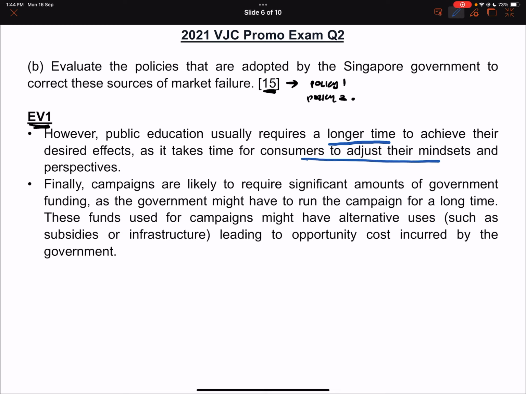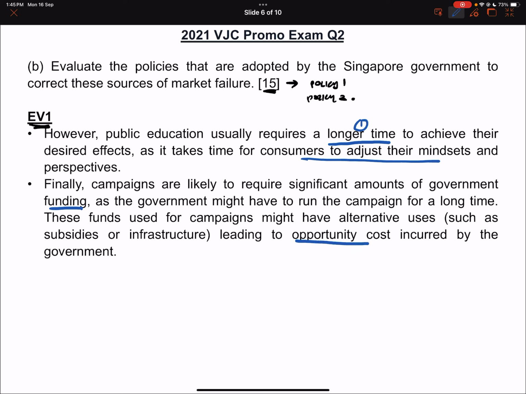If someone doesn't want to take the vaccine, any amount of campaign is going to take a very long time to get to him or her. People have their own perceptions and they are motivated by their relatives more than the campaigns. So one is that it takes a long time. Second thing is that it requires money. When you run a campaign, there are definitely alternative uses for the money, and by doing so, you incur opportunity costs.